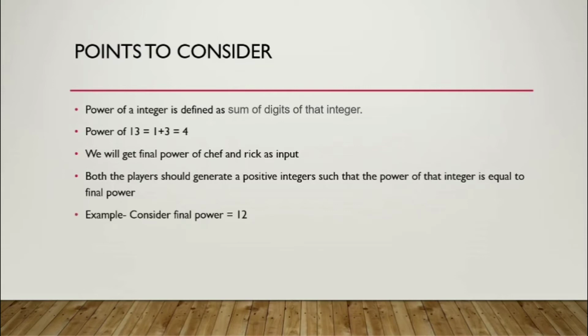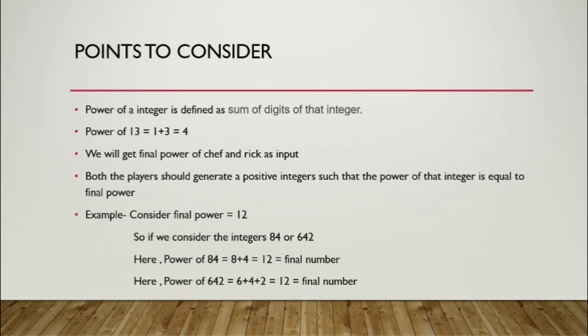Consider the final power of a player is 12. For 12 we could generate integers such as 84 or 642. The power of 84 is 8 plus 4, the sum of all the digits, which is equal to 12, the final power. Similarly, the power of 642 is 6 plus 4 plus 2, which is equal to 12, which is also equal to the final power. There can be many integers such that the power of that integer is equal to 12.